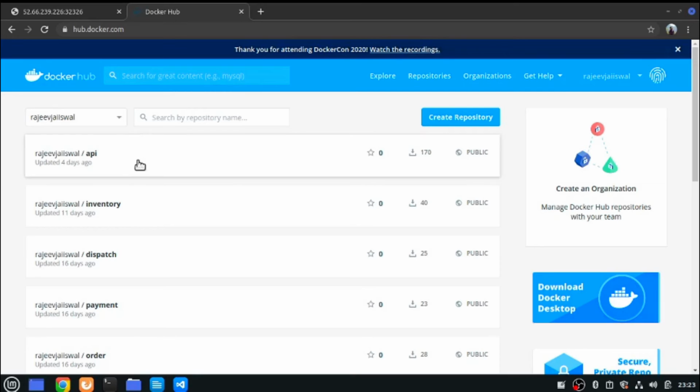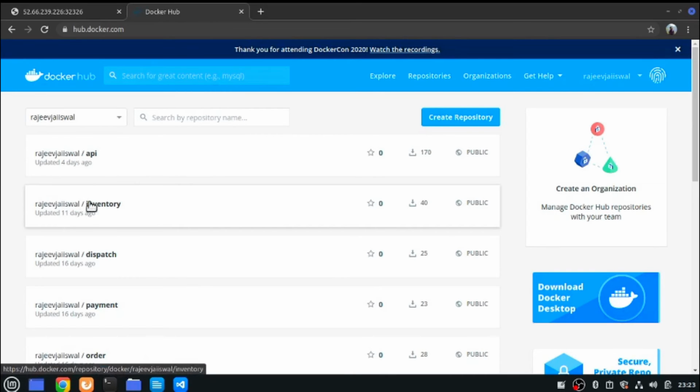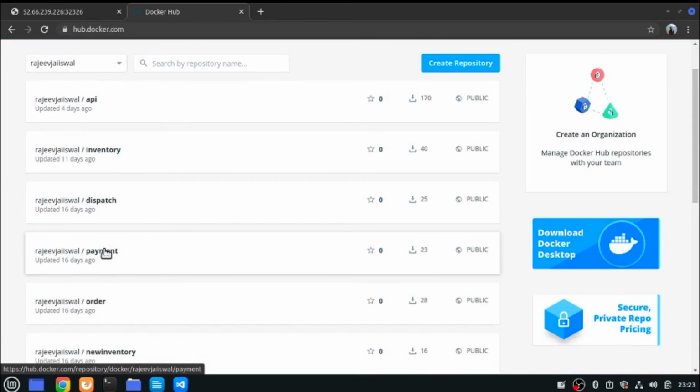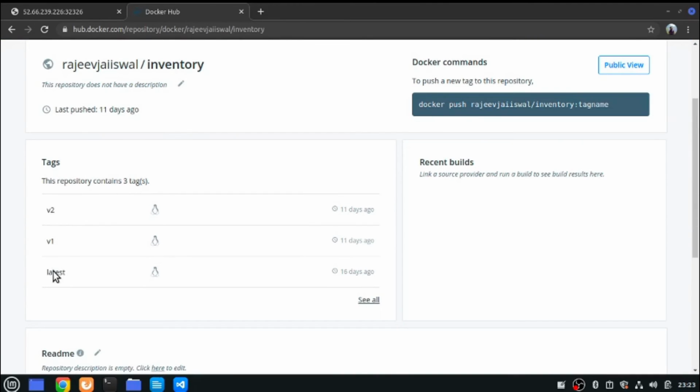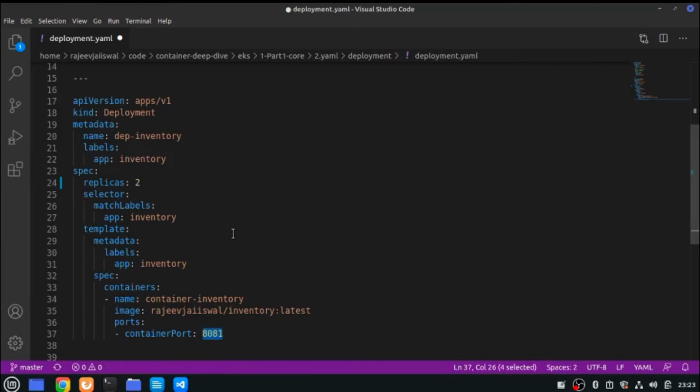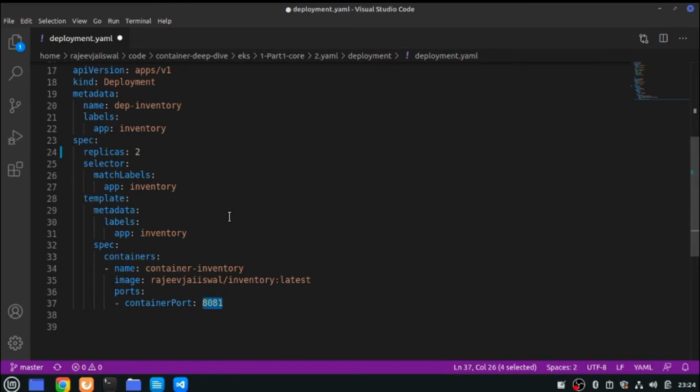Yep. So just to help you recall again, I have already deployed the inventory service on port 8081. This is port 8082 dispatch service, payment port 8083, and order is port 8080, right? So I'm using this inventory service to call. Since these are publicly published images, they can be directly consumed. I'm not mentioning any tag here. There are multiple tags available, v1, v2. If I'm not mentioning any, it will pull the latest one, right? So this is what I'm using throughout my example. And when I'll be deploying the complete application, I should be deploying all images on different ports, right?